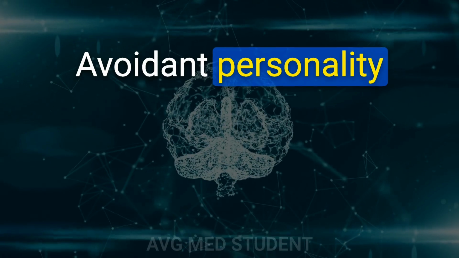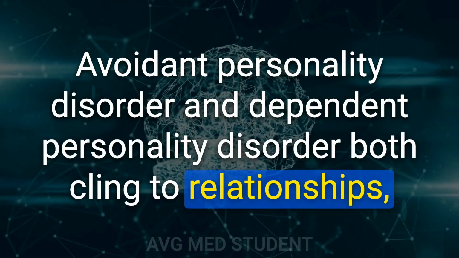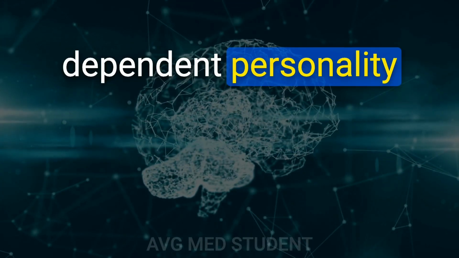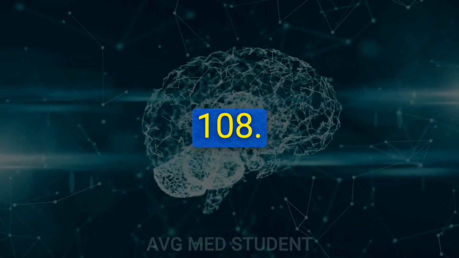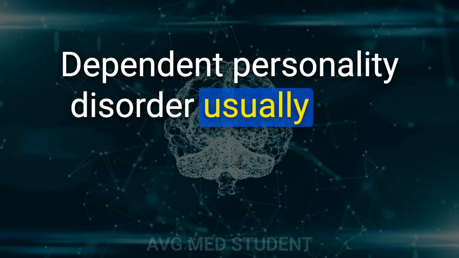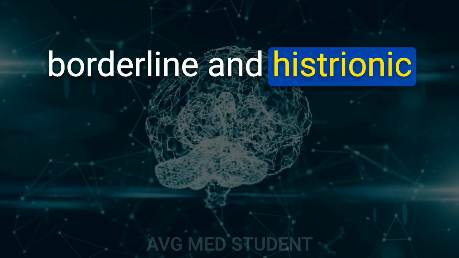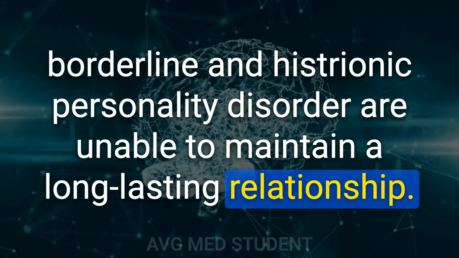107. Avoidant personality disorder and dependent personality disorder both cling to relationships, but avoidant personality disorder patients are slow to get involved. Dependent personality disorder patients actively and aggressively seek relationships. 108. Dependent personality disorder patients usually have long-lasting relationships with one person, while borderline and histrionic personality disorder patients are unable to maintain a long-lasting relationship.